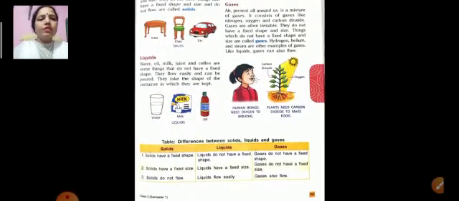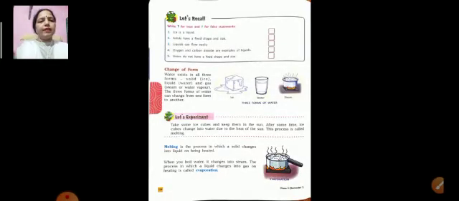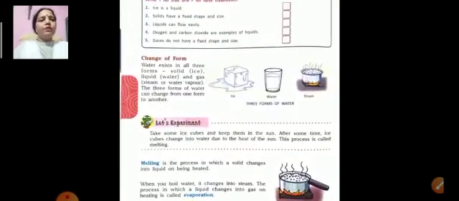Now turn your page. On this page we will learn about change of form. Here is an example and some methods of changing forms. Water exists in all three forms: solid means ice, liquid is water, and gas is steam or water vapor. The three forms of water can change from one form to another.